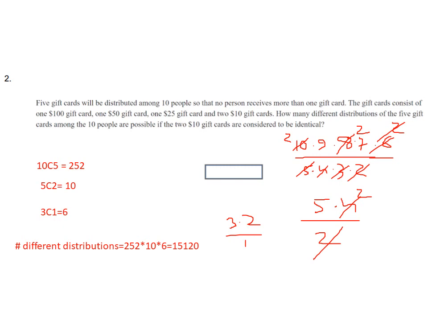There is an alternative way. The first stage is the same, 10 C 5 equal to 252. And in the second stage, as the 2 cards are identical, we can do it in this way: 5 factorial divided by 2 factorial equal to 60. So we can multiply 252 by 60 directly. We will get the same answer, that is 15,120.